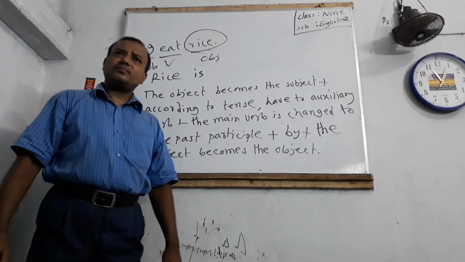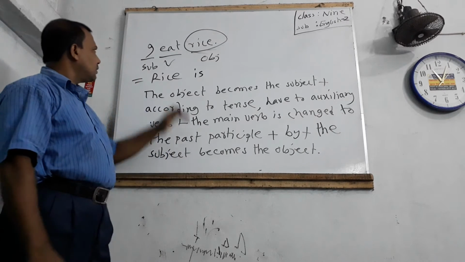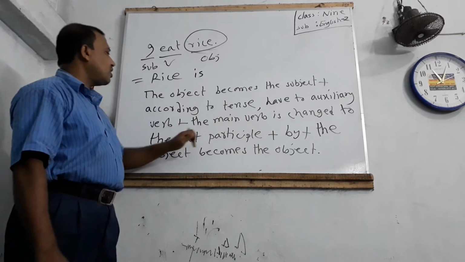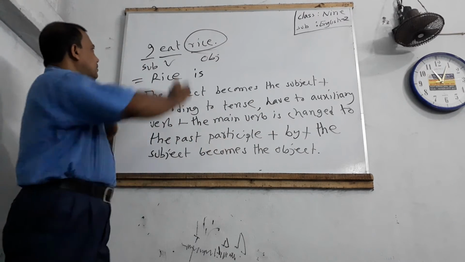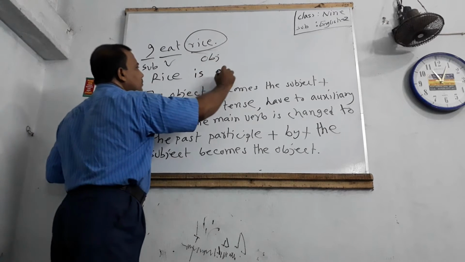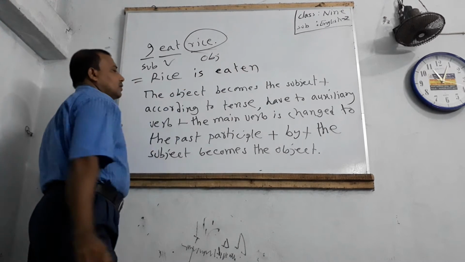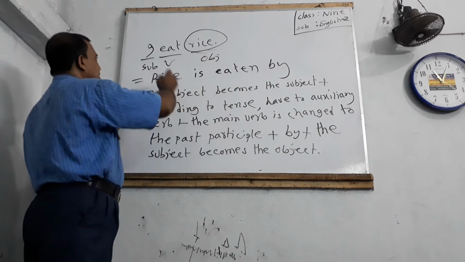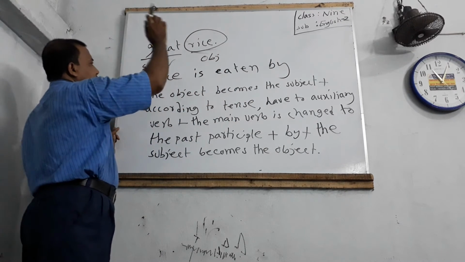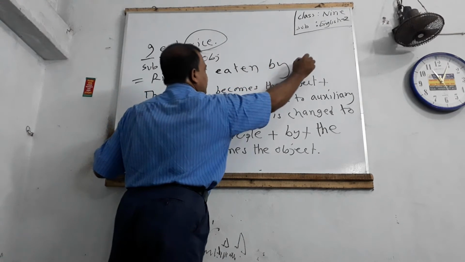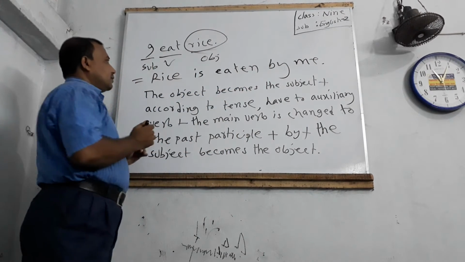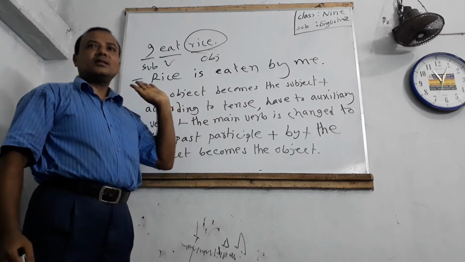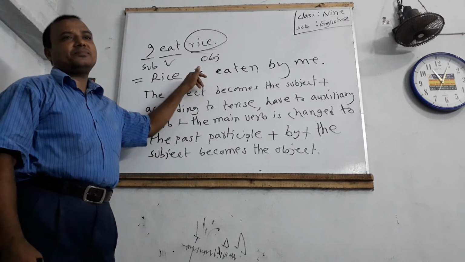Dear students, the main verb is changed into the past participle. Eat, past participle eaten. Preposition by. The subject becomes the object, me. Now, rice is eaten by me. This sentence is passive voice.